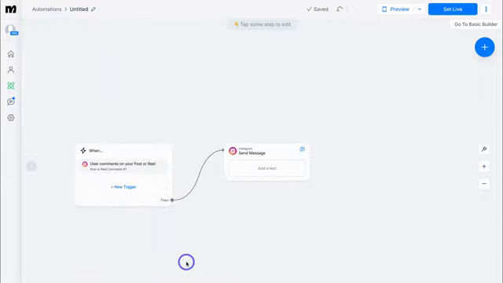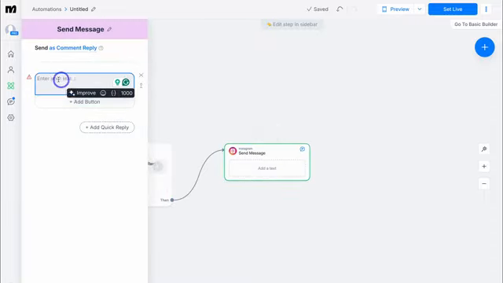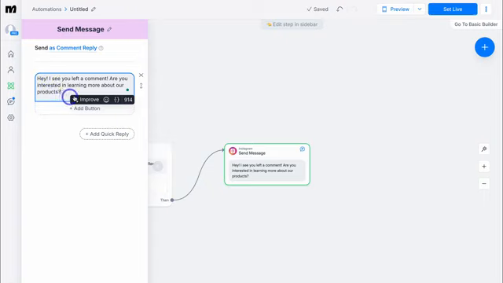Okay, let's click out of here. And as you can see, we've set up our first trigger. And once this trigger has been fired, a comment on our post or reel, then a message will be sent. Then navigate up here and add your message. I've added, "Hey, I see you've left a comment. Are you interested in learning more about our products?"